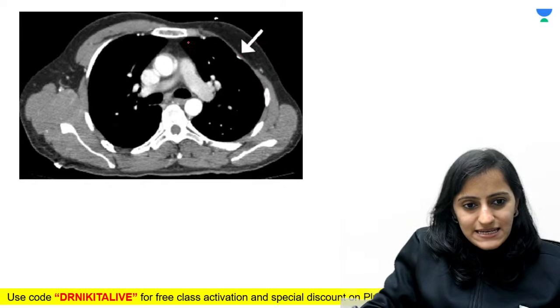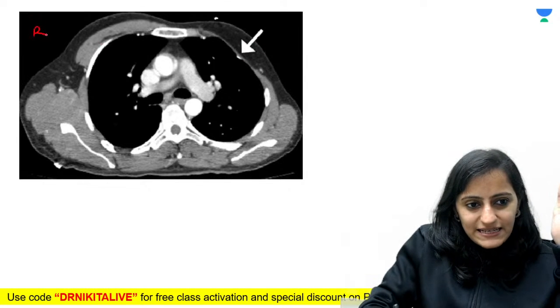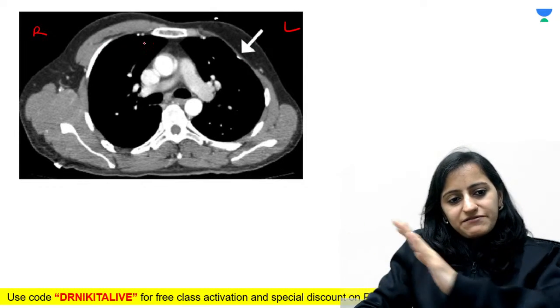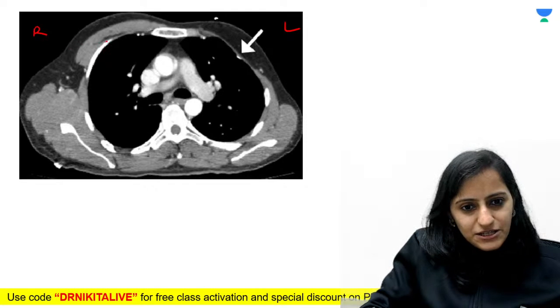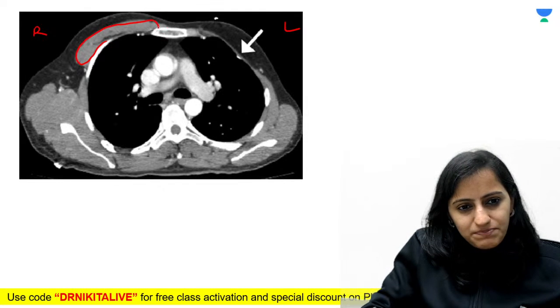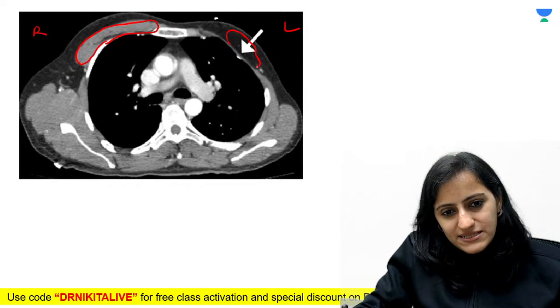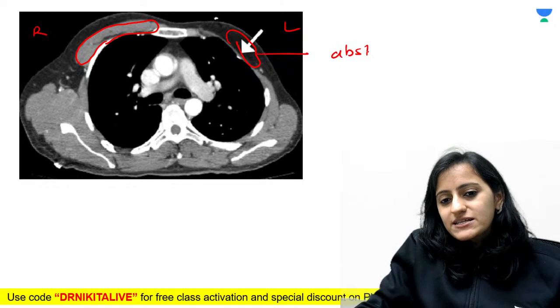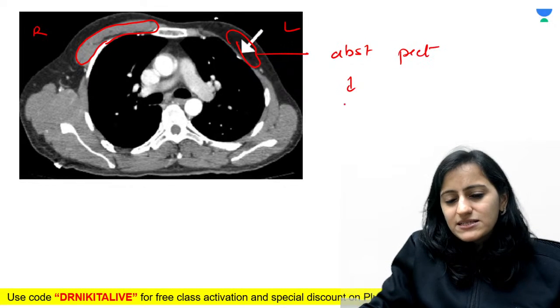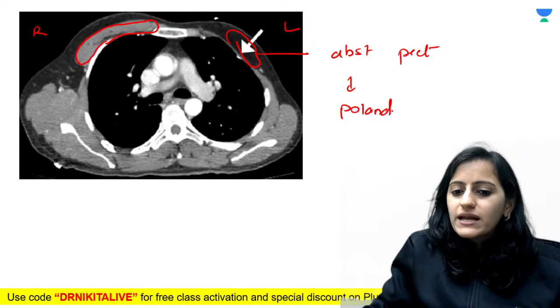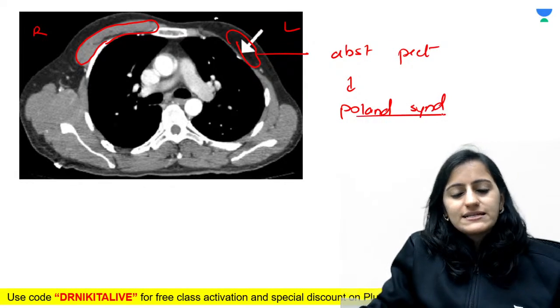So you can see here, on the right side, this is the right side of the patient, this is the left side. On the right side, you see this chest wall muscle, the pectoralis, the anterior chest wall muscle. This chest wall muscle is absent here. So there is an absent pectoralis muscle. So this is Poland syndrome. Okay, this is Poland syndrome.